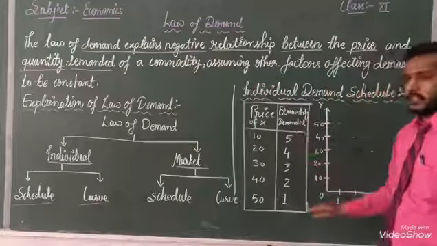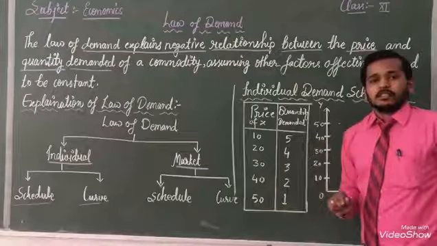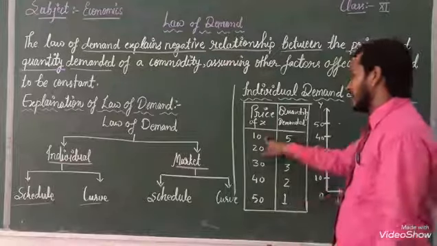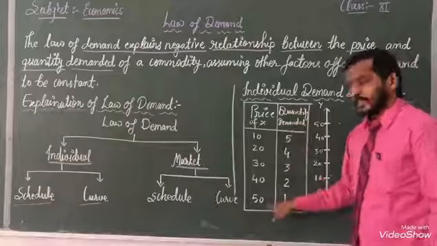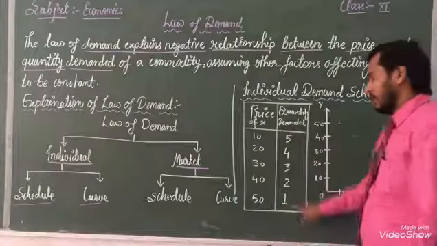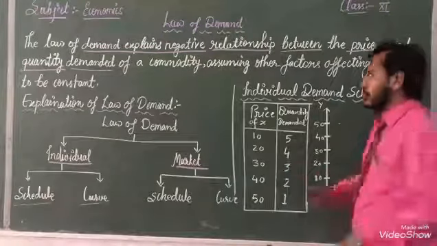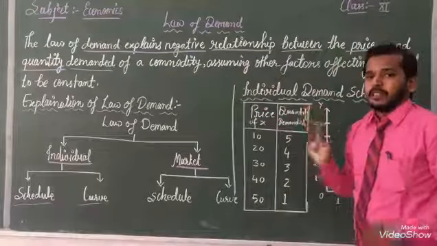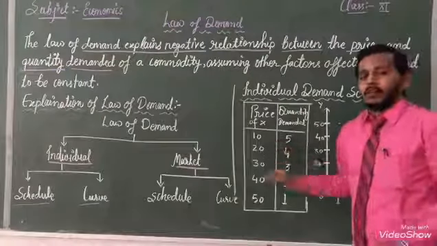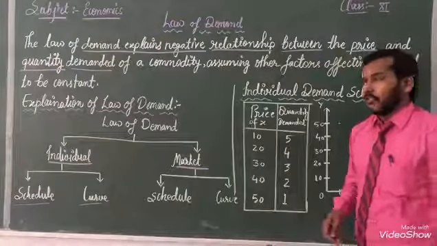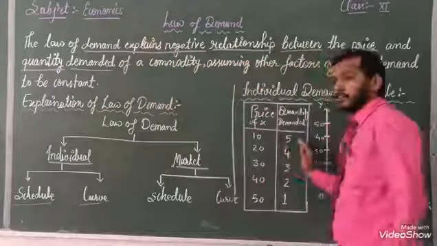You have to see the same thing here. When price is increasing, demand is decreasing. When the price is 10 rupees, our quantity demanded is 5. When the price is 50 rupees, our quantity demanded is 1. This is the negative relationship between goods and price. Otherwise, we can say price and quantity. With the help of this table, we can see the relation between price and quantity, and it's a negative relationship between both.